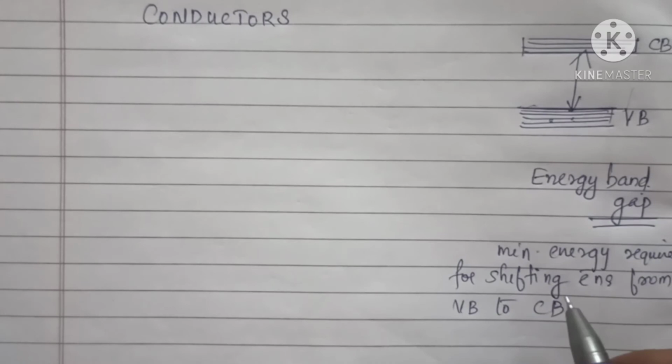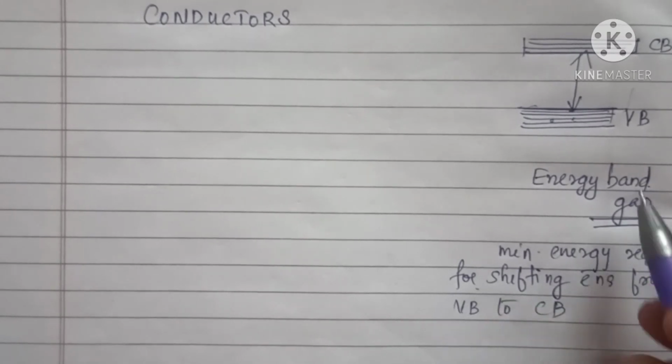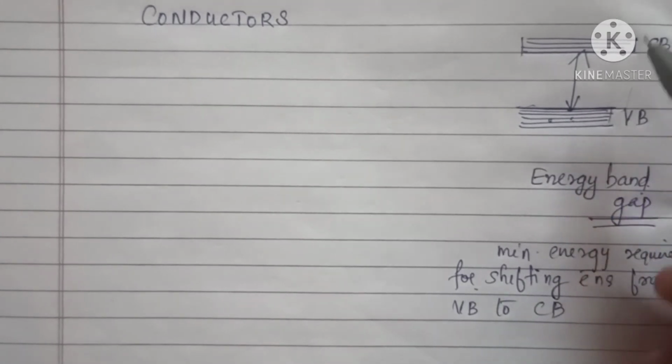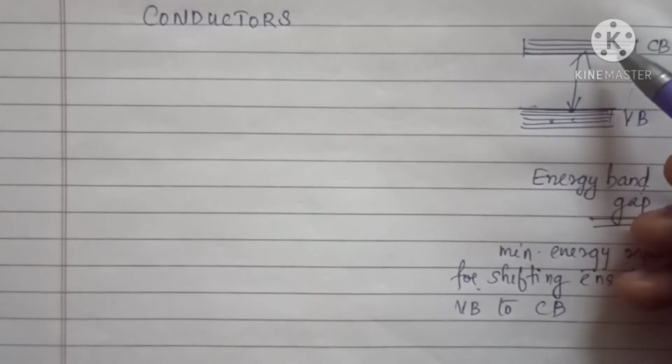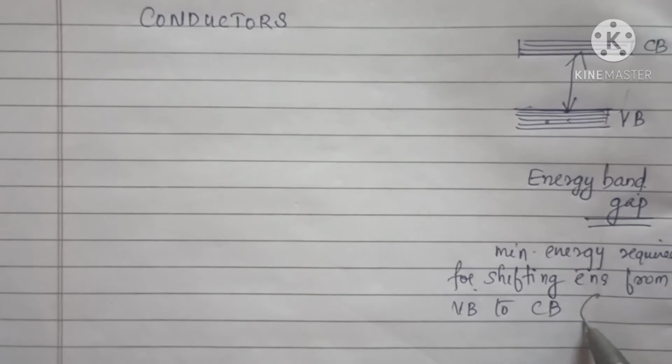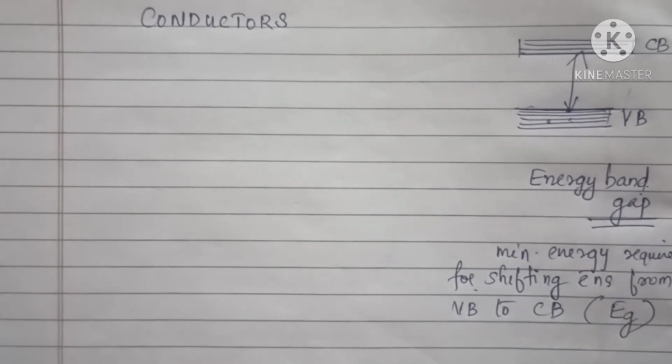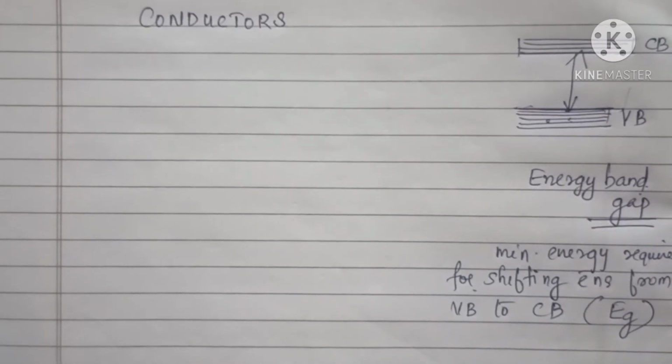This is called the energy band gap. It can be represented as Eg. Clear?